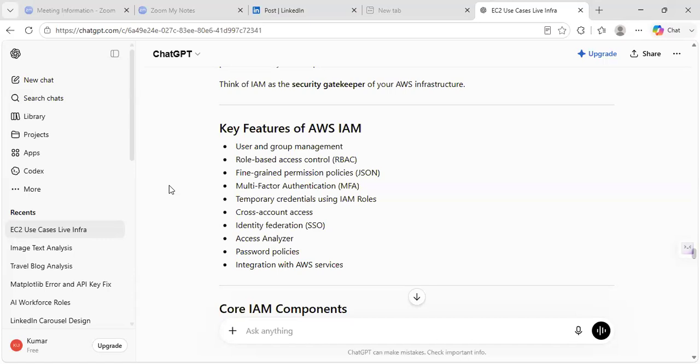Then fine-grained permission policies. With JSON, you can write them in a script. Policies can be designed and defined in the code itself, where Lambda is going to monitor that. You can execute with Lambda also, scheduling scripts for controlling the access permissions.